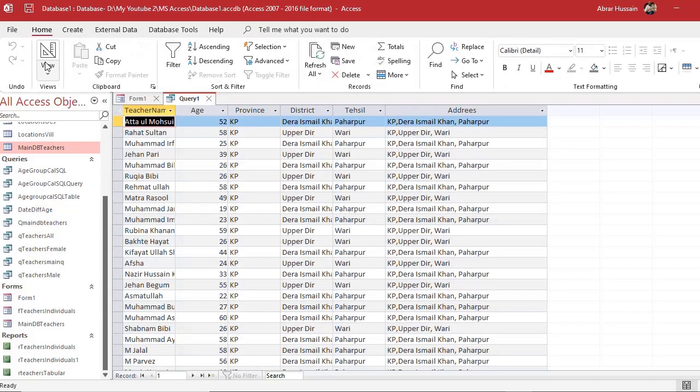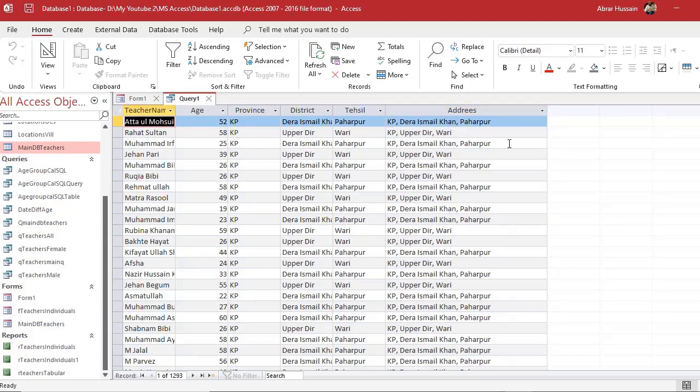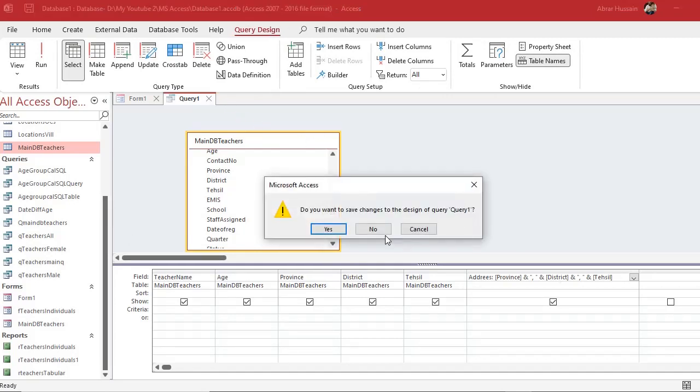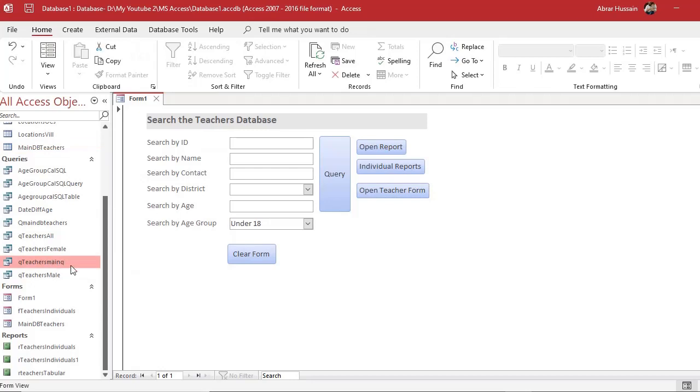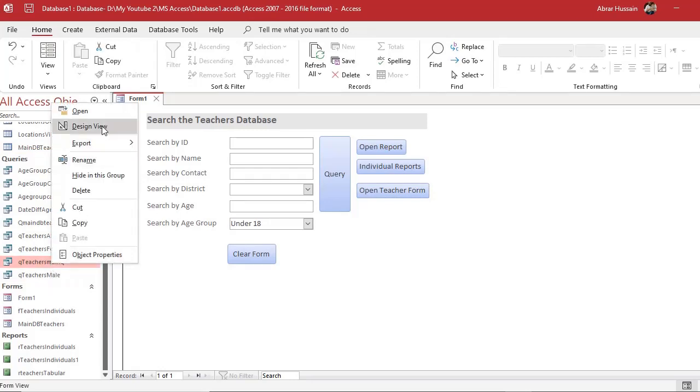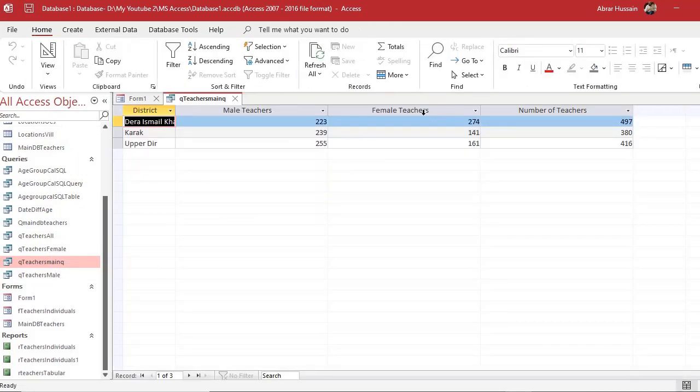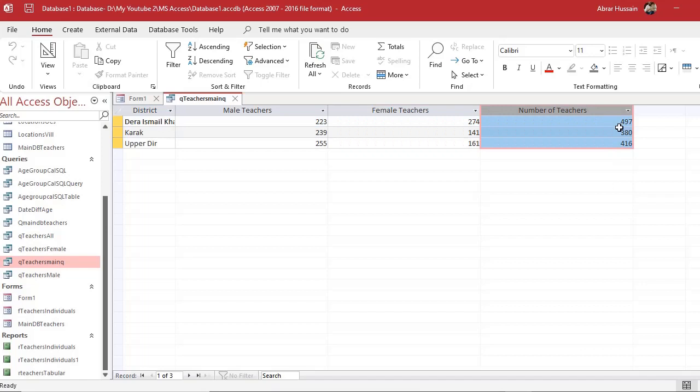Now run. Now you see there is a comma. Add similar type of columns in the queries. For example, if you have a query like this one, the query that we developed yesterday, the teachers main query. Here in this query, you have male teacher, female teacher, and number of total teacher.